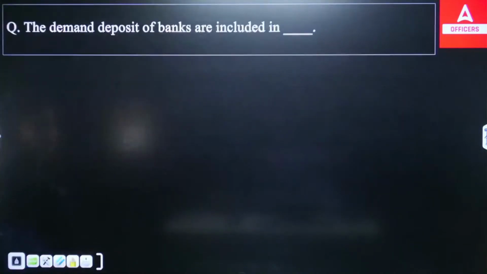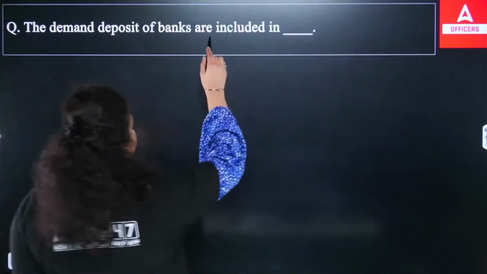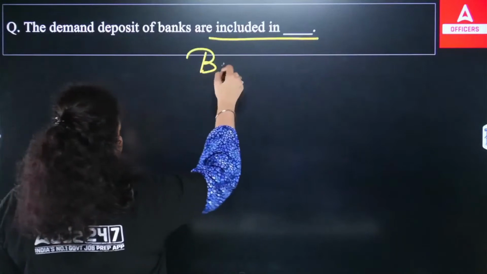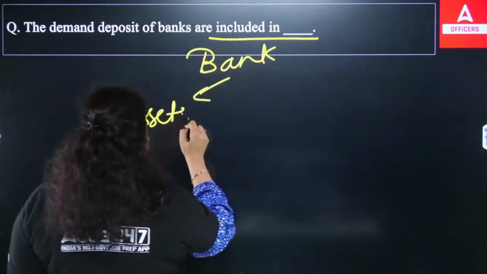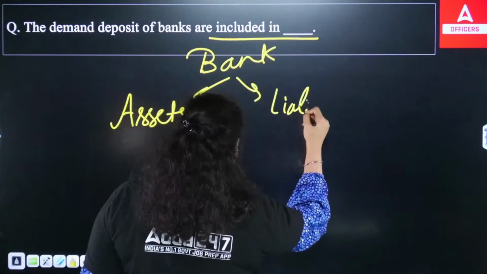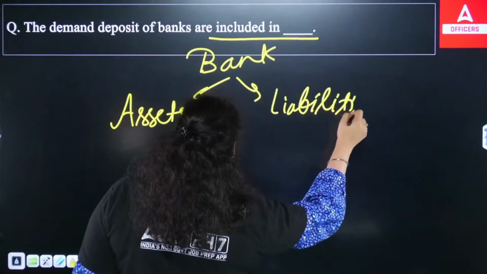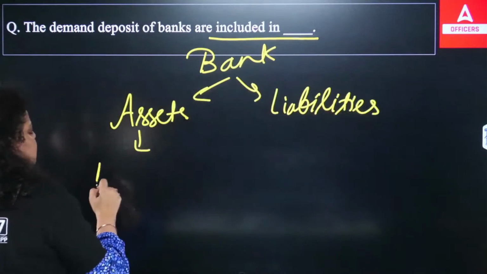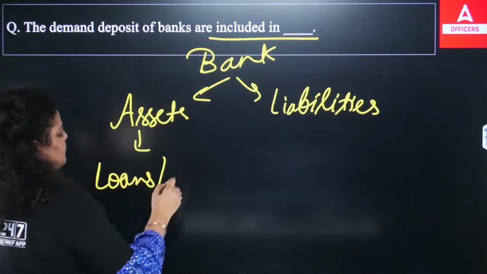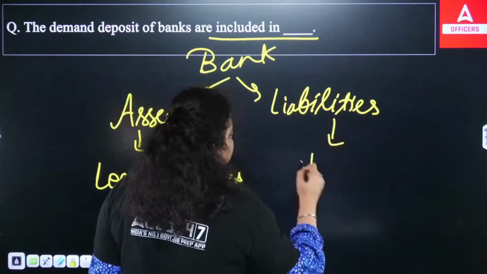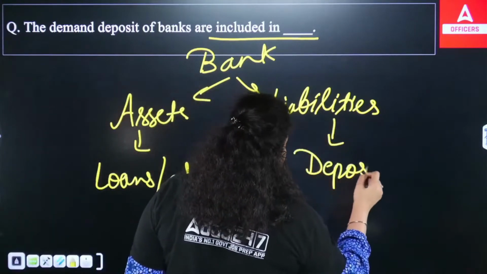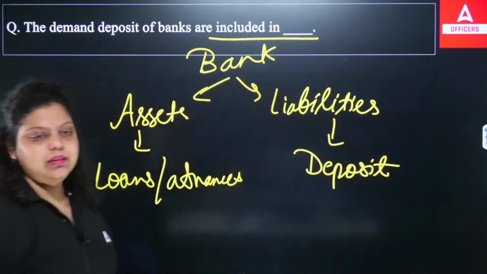The second question we are talking about here: the demand deposits of banks are included in. Every business has assets and every business has liabilities, right? The asset of a bank is the loans and advances which the bank provides to its customers. And what is liability? Liability simply means public deposit.